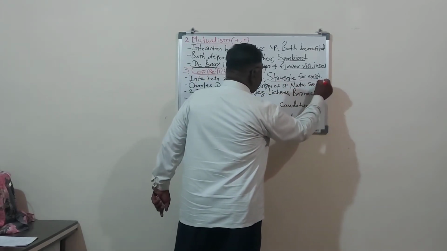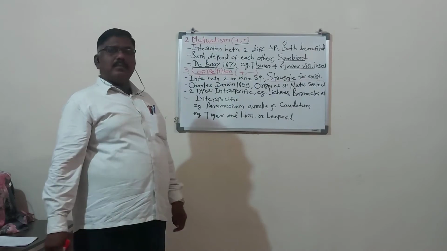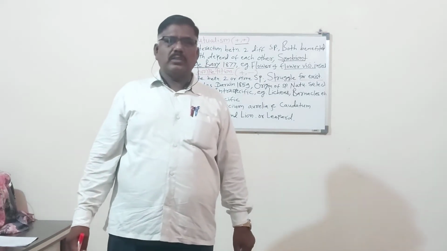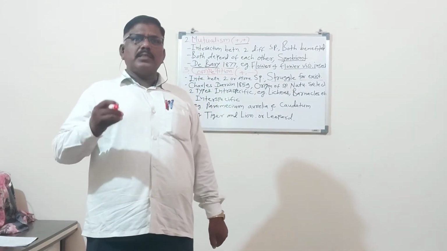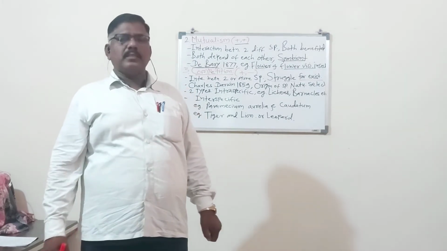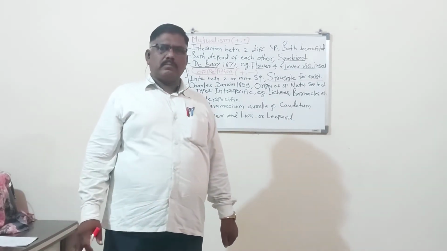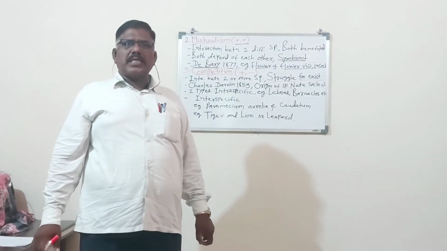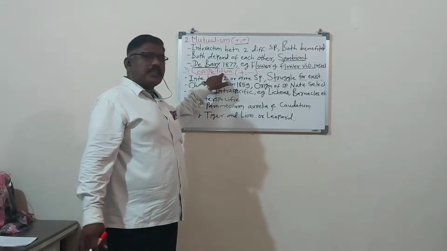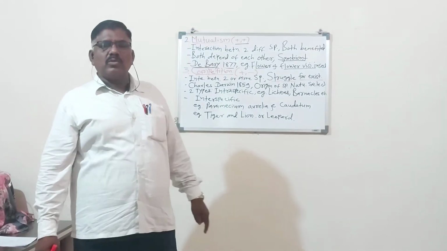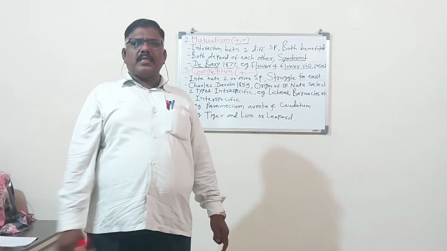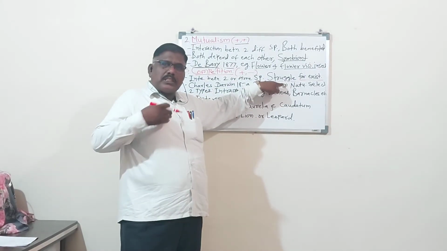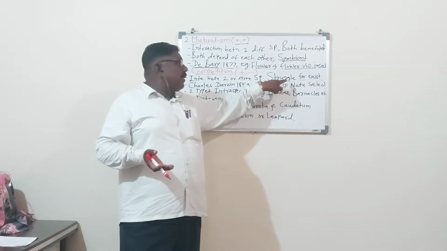Remember, in competition there is the struggle for existence. The animals that are doing the struggle for their existence may survive. Otherwise, they finish. Those who are not doing the struggle for existence, or not doing the competition in their life, will finish. So remember, you should always do competition. You should always be in the race. So that is called the struggle for existence, struggling to maintain our existence.